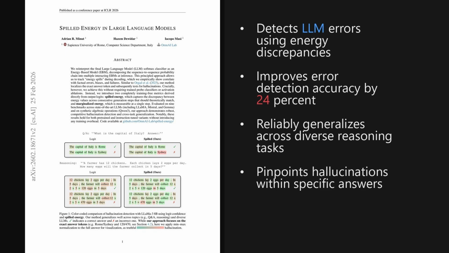Wrapping up, 2 takeaways stand out. First, we can detect hallucinations effectively just by tracking energy discrepancies during decoding, without any extra training. Second, this approach generalizes far better than supervised classifiers, offering a scalable path toward more reliable AI.